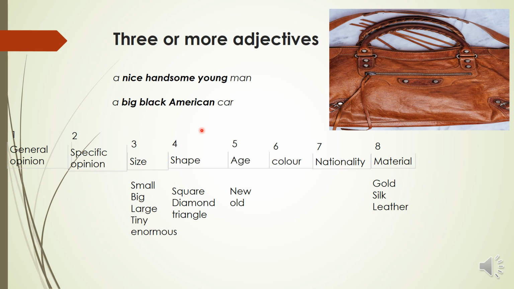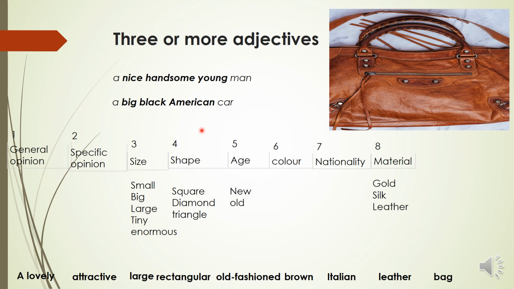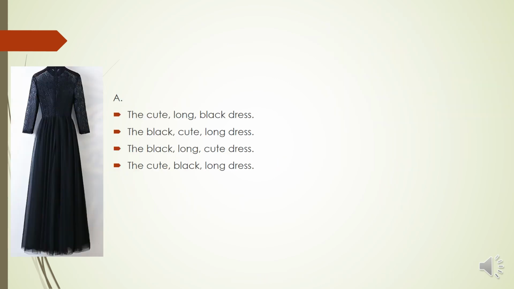In one description. We have to say a lovely, attractive, large, rectangular, old-fashioned, brown, Italian, leather bag, okay? Without any comma, without any and, we only have to write the specific adjectives for the bag to describe it. Let's do more exercises to understand.